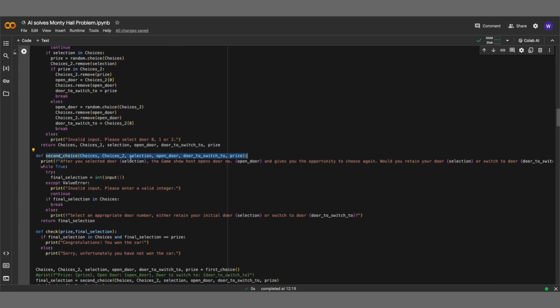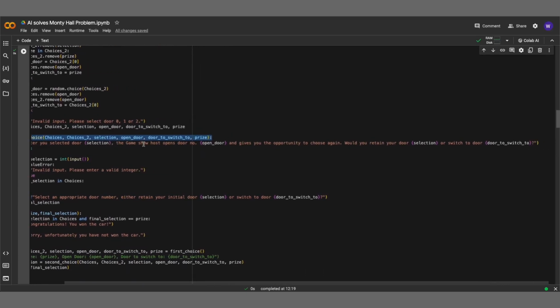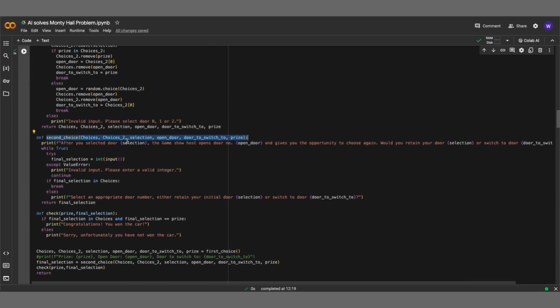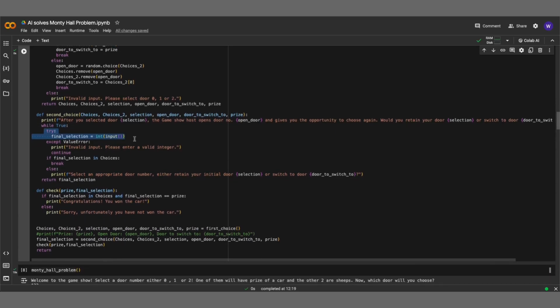The user will be presented with an option to either stick with the initial door or to switch doors. At this stage, the list choices_2 will only contain 1 element, and the value of it depends on either of the 2 situations just mentioned. Similar to the first function, there is going to be a while loop and it will only be exited after the player provides the appropriate input. There is the same exception catching here as well. Once again, when the player has provided the appropriate response, the loop will break and output the new response as the variable final selection, which we will then feed into the third subfunction called check.